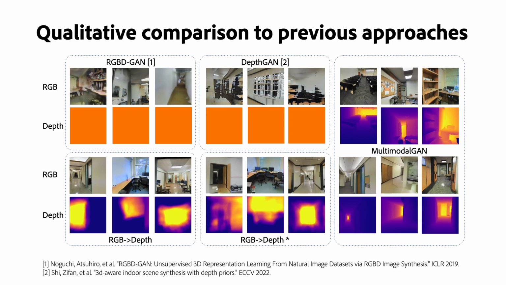Another type of works build additional networks on top of a frozen RGB StyleGAN generator. However, they usually require annotations for the other modalities they tested, such as segmentation. To compare with them, we first train an RGB generator. After that, we build a depth branch and then train it using the supervision from an Oracle depth estimator. If we train a depth estimator using the Stanford 2D3D dataset as the Oracle estimator, it is denoted as RGB to depth. If we use the off-the-shelf depth estimator as the Oracle, it is RGB to depth star.